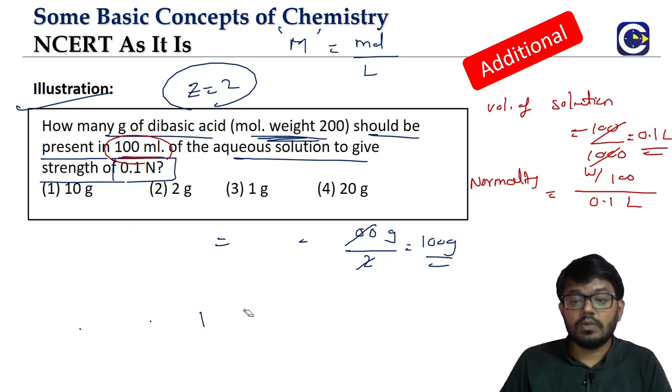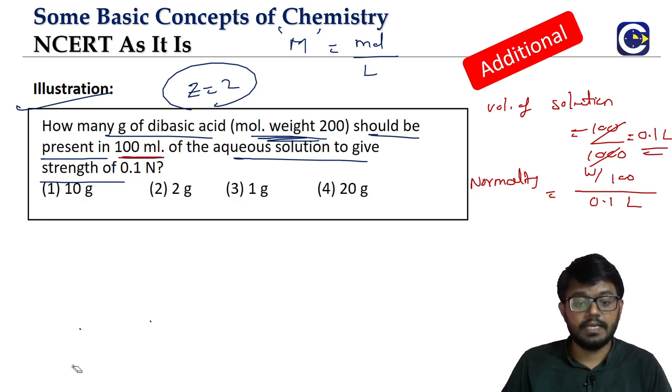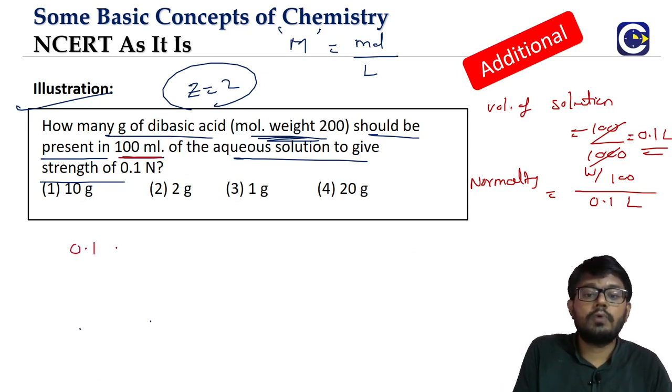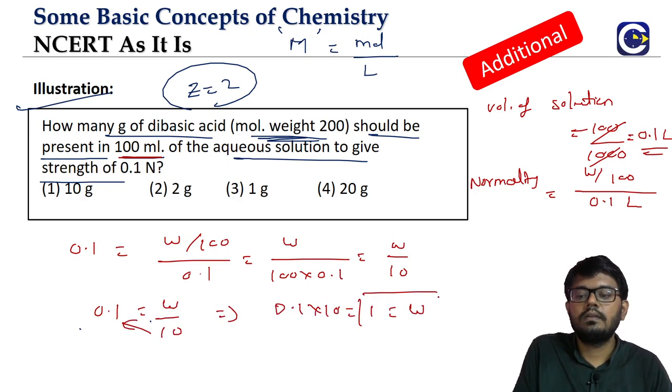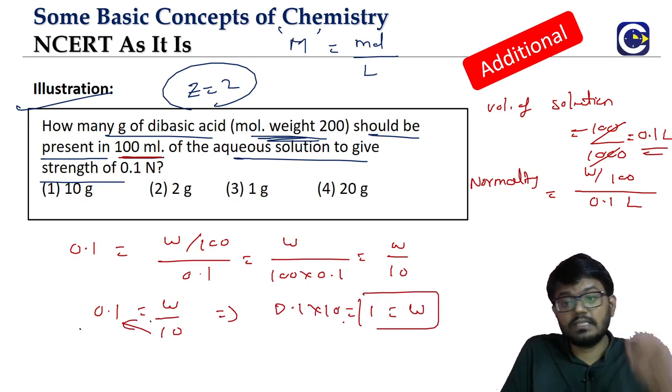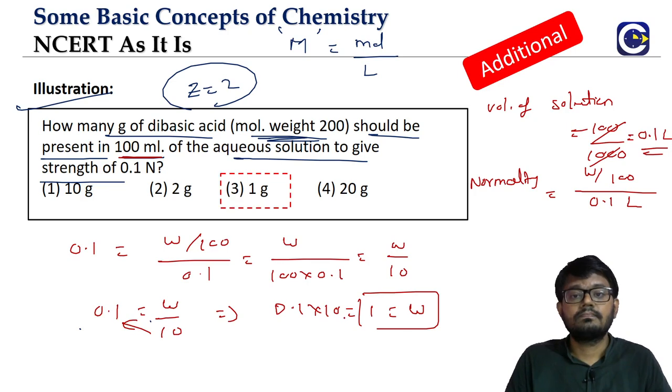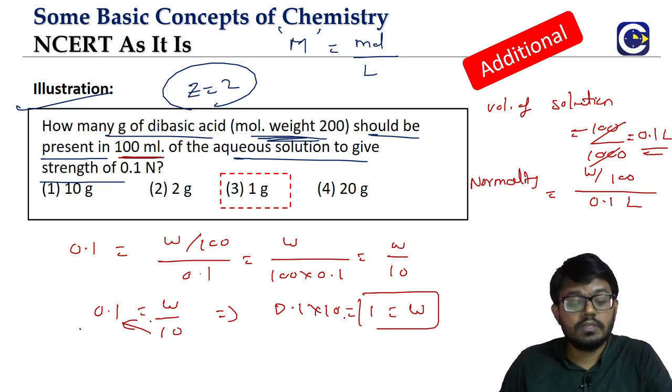Now you look at it. The normality is given to us for the solution, right? It is 0.1 normal. So the normality value, 0.1, is equal to W by 100 divided by 0.1. The 100 will come to the denominator, so 0.1 is equal to W by 10. You take the 10 to that side. 0.1 into 10 is 1. This is in terms of grams, right? So this is how we can have questions on the normality.